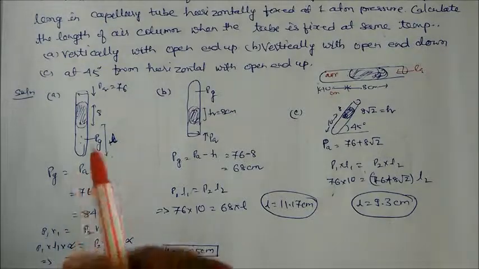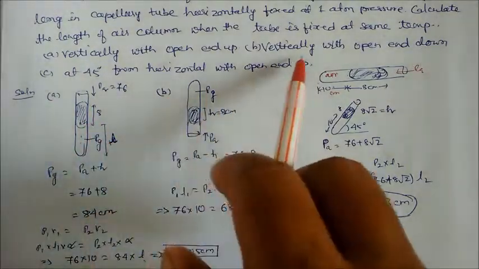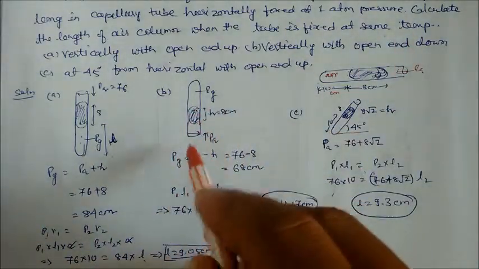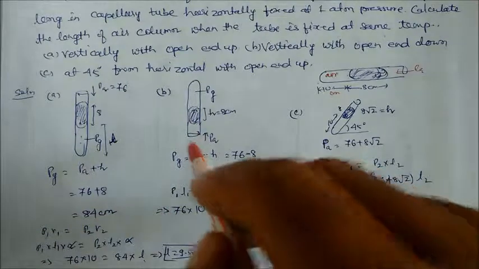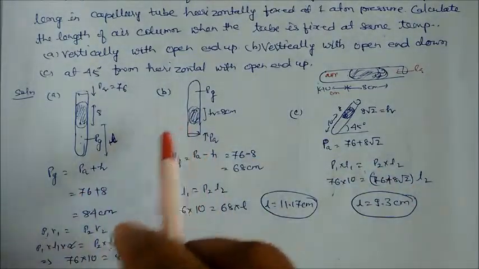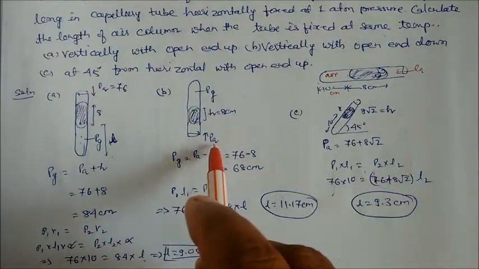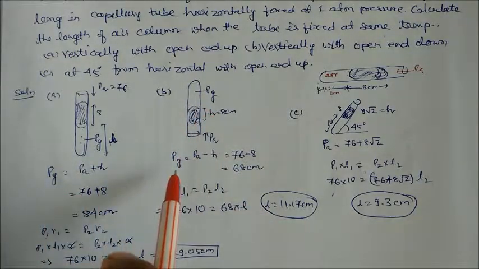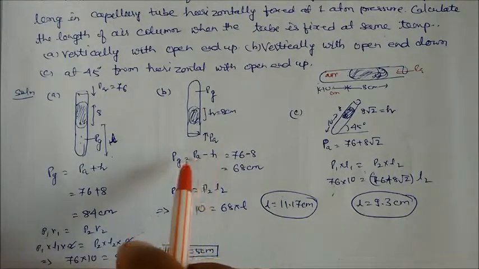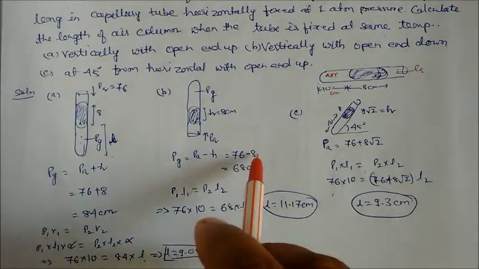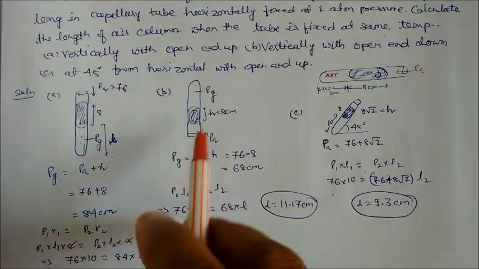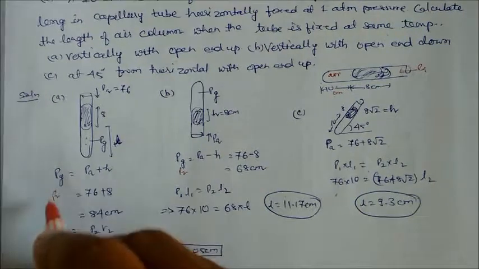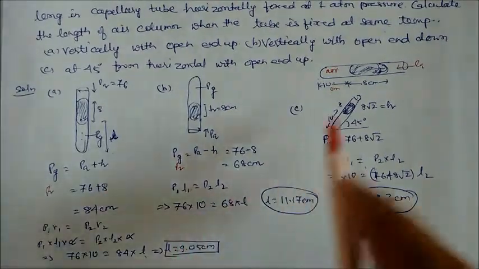Now you make this tube inverted, second case, vertically opening down. So on doing this, what happens? We are getting pressure from below so that the mercury will not come out. This can happen. So here again we can see the pressure of the air is greater than the pressure of the gas. So here the pressure of the gas is equal to pressure of the air minus 8, as we discussed earlier. So it is 76 minus 8, 68 centimeter, the pressure of the gas. That is P2. This is also P2.